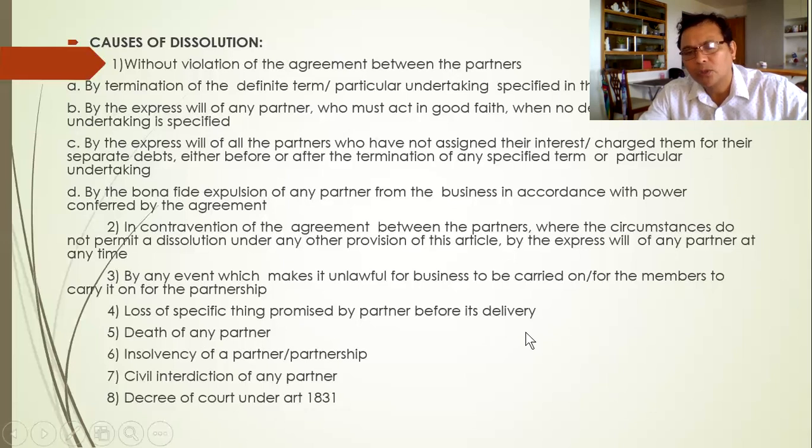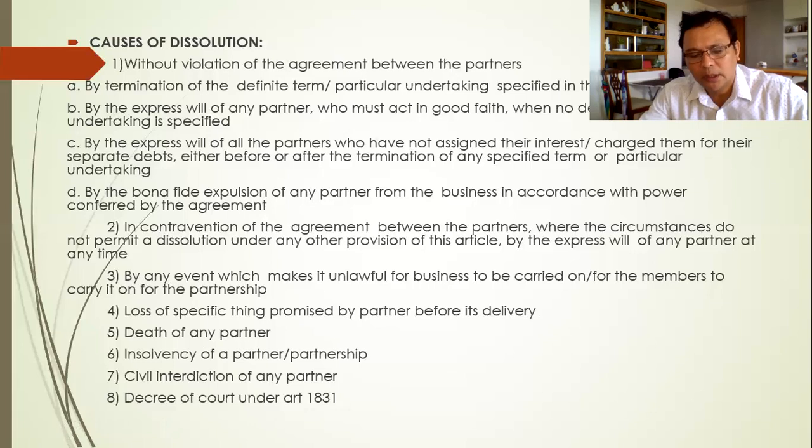So partnership will have to be dissolved because one of the partners failed to deliver his contribution to the partnership. Number 5, when any of the partners dies, death of any partner, partnership is dissolved. Number 6, insolvency of the partner or when the partnership is declared by court as insolvent.